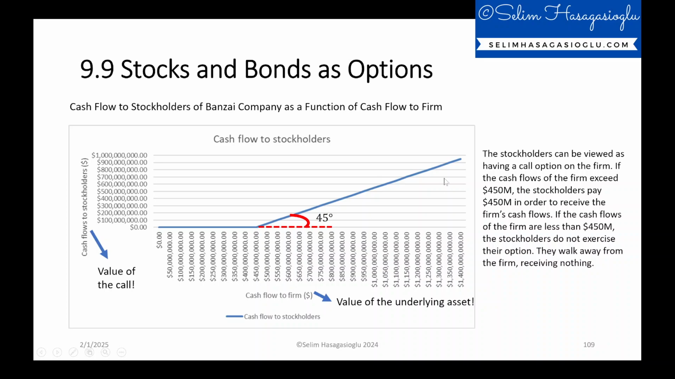So the stockholders can be viewed as having a call option on the firm. If the cash flows of the firm exceed $450 million, stockholders pay $450 million in order to receive the firm's cash flows. And they will receive the difference between the total cash flows of the firm and the exercise price, or the amount to be paid to bondholders. If the cash flows of the firm are less than $450 million, the stockholders do not exercise their option. They walk away from the firm receiving nothing. And we are in here. Again, exercise price being $450 million.